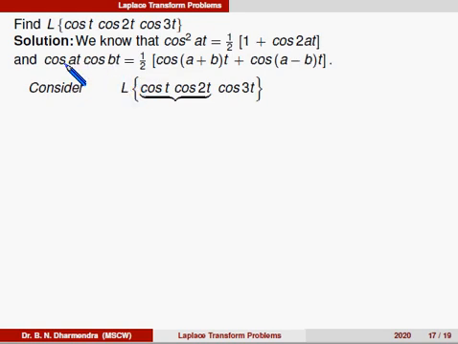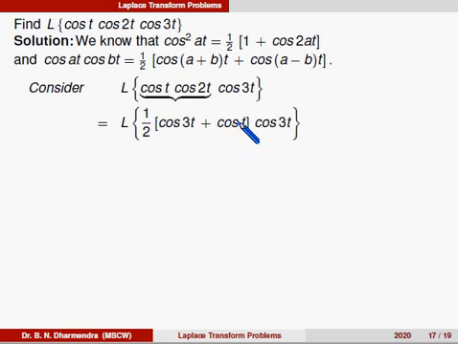Here a is equal to 1 and b is equal to 2. We have to club these two terms first. It can be written as Laplace of 1/2 into (cos of (1 plus 2), that is 3t, plus cos of (1 minus 2), that is minus t; the cos of a negative term is positive), times cos 3t.